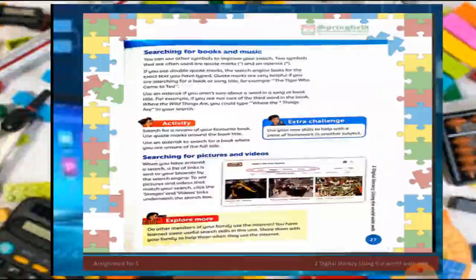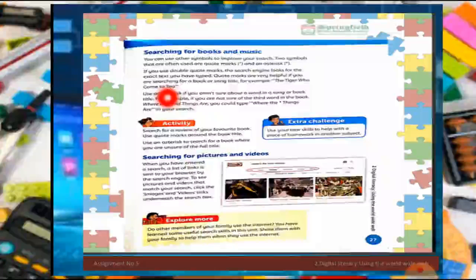I already told that if we write double quotes, it means the same exact words will be shown in my search engine. For example, "the tiger who came to the tea" in double quotes. It means that if I'm searching for a song which contains the same words, the tiger who came to the tea, please show it in my search results. If the same words do not appear in the music, or maybe in a book title, or a chapter, it will not display any results on the page.